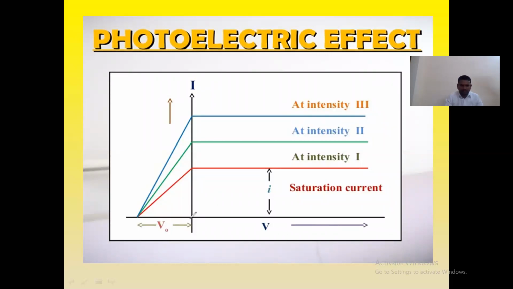If I have taken my potential initially at 0 and I got some current, and like this I keep on increasing my potential, I got these 3 intensity curves. Finally, the current gets saturated.